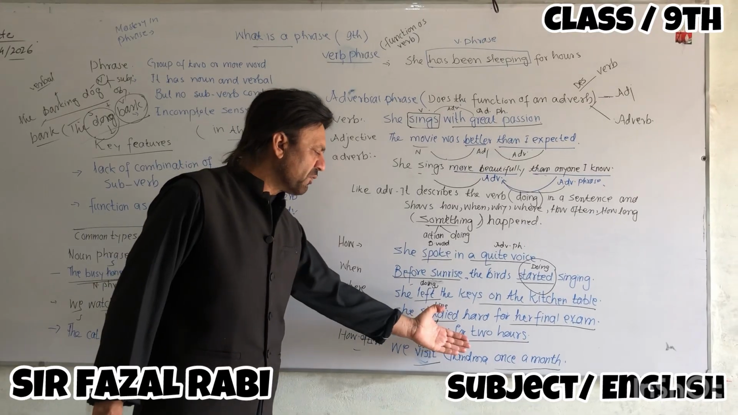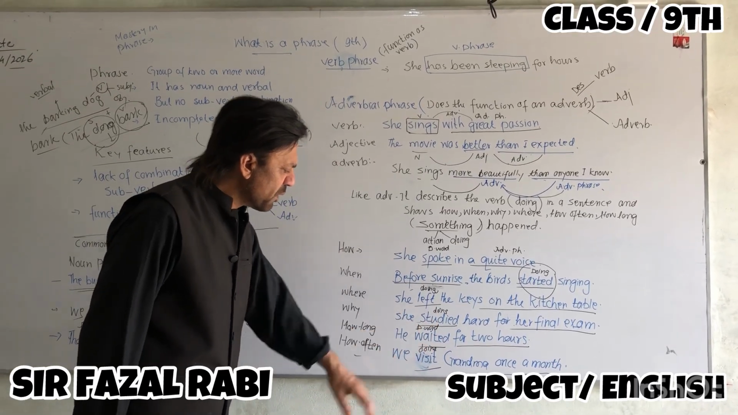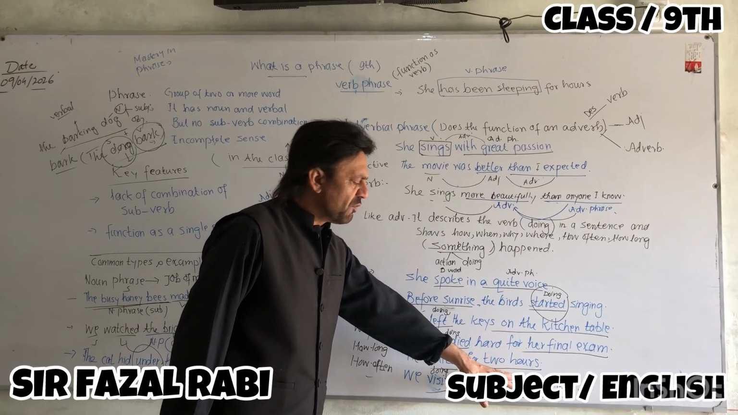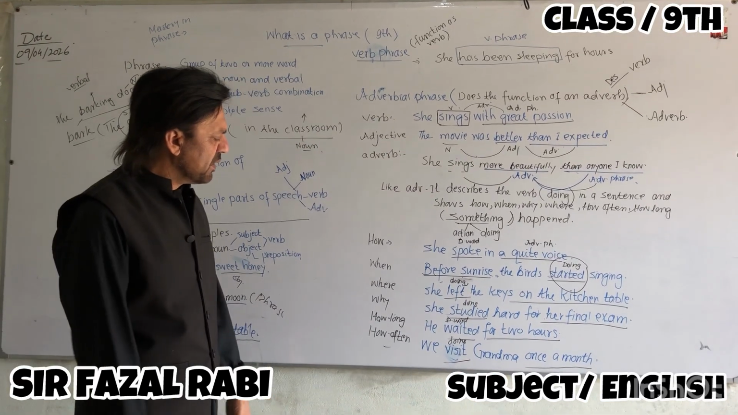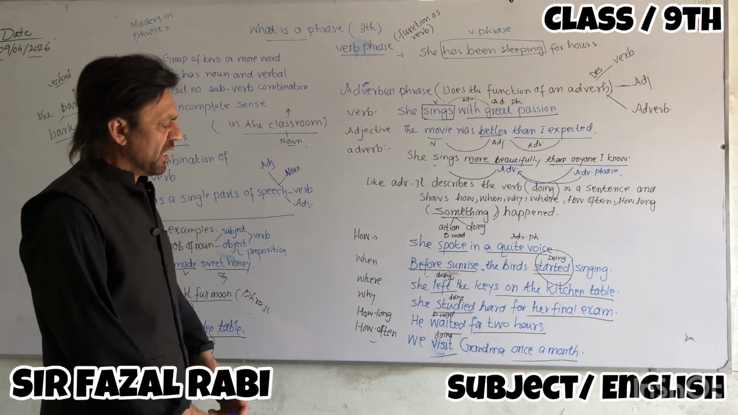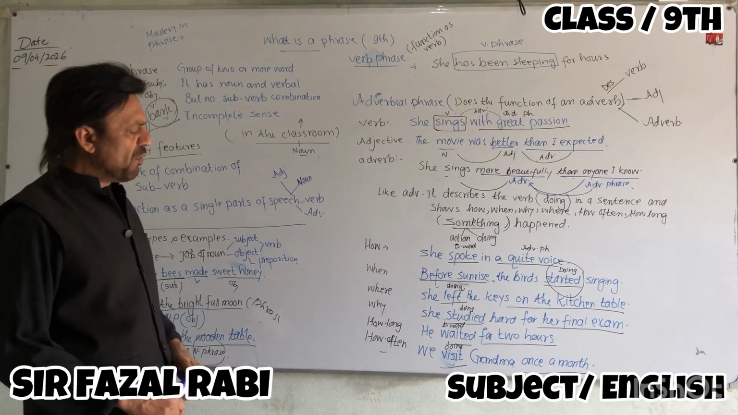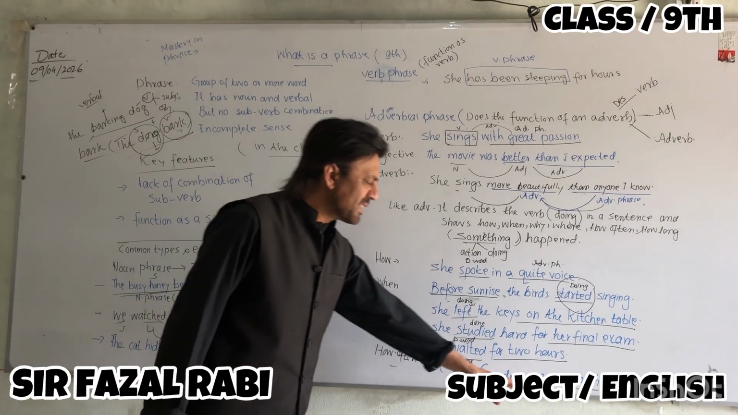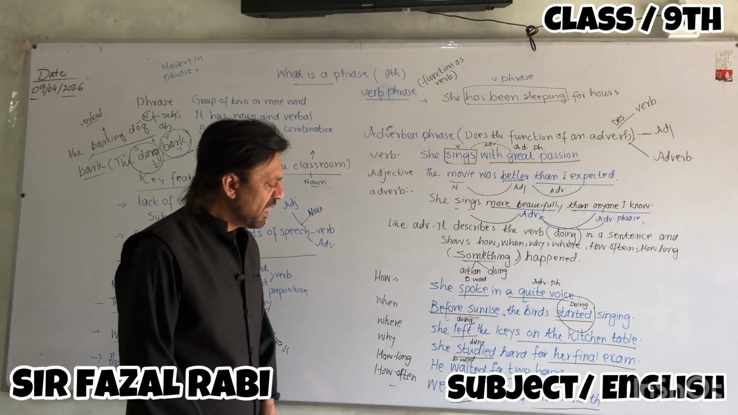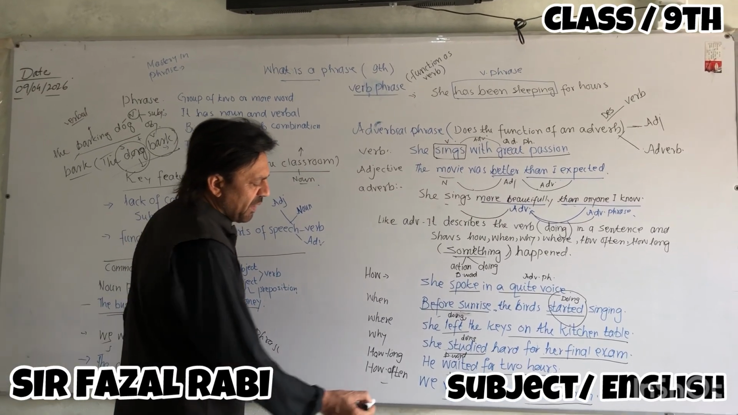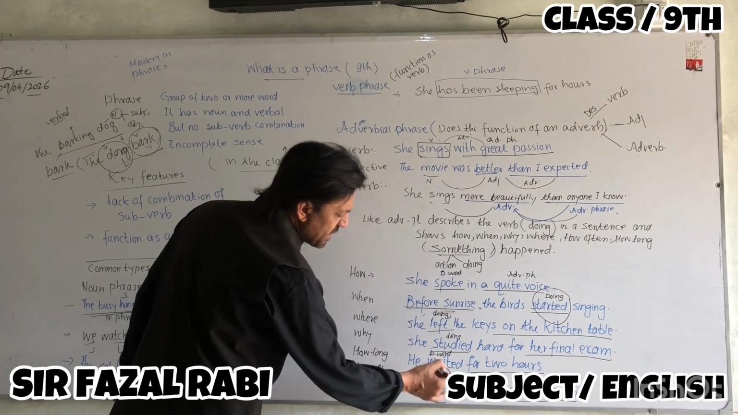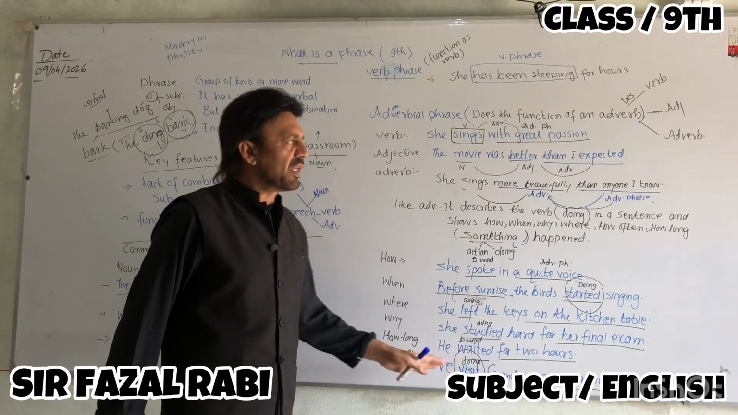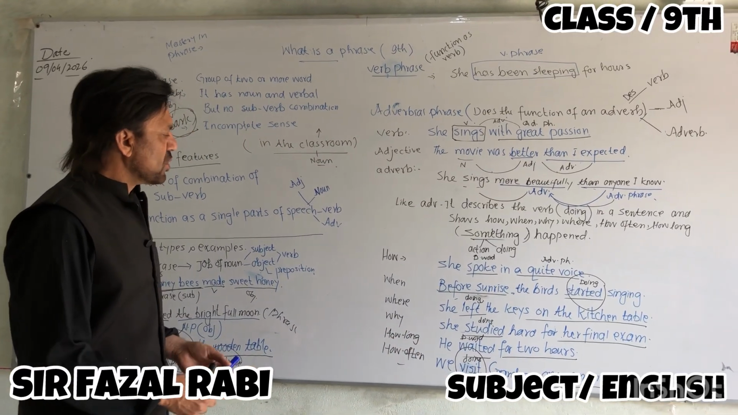He waited for 2 hours. Waited is the doing word, and for 2 hours is the adverbial phrase which describes the duration of the time. So it's an adverbial phrase. How often? We visit grandma once a month. So once a month is an adverbial phrase here, and it describes the frequency, how often something happens. That's why once a month is an adverbial phrase.